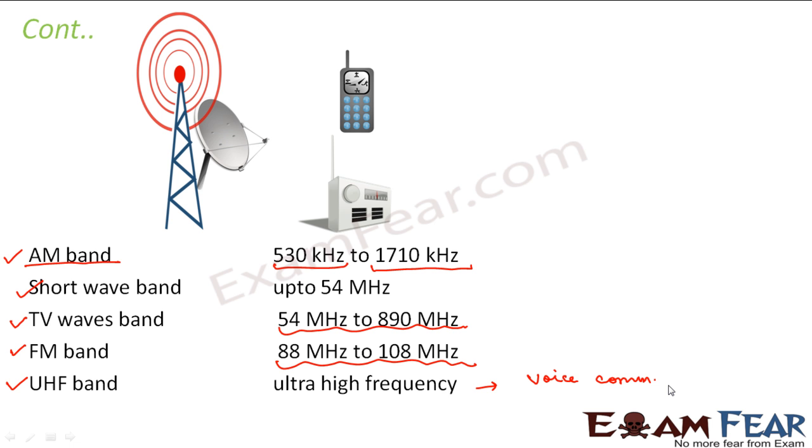That is your radio, television, and voice communication over mobile phones. But each of them uses a particular frequency band of the radio waves. The lowest frequency band is used by the AM band. A little higher than that is used by the short wave band, a little higher than that by TV waves, and a little higher than that is the FM band, and the highest one is used by voice communication over mobile phones. So each of them has its designated frequency band which it utilizes for communication, right? So these are the applications of radio waves.